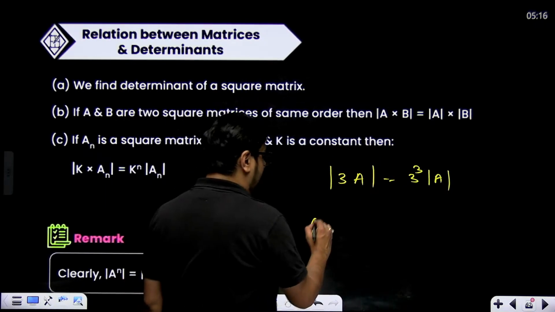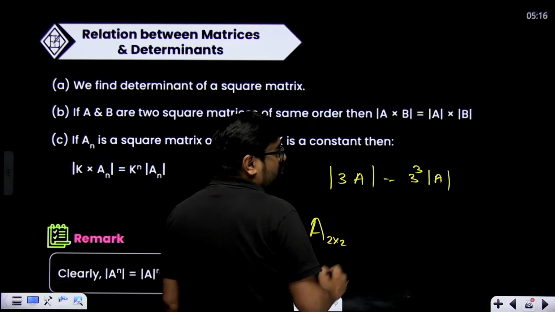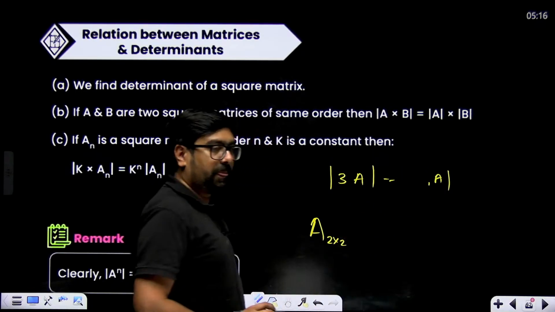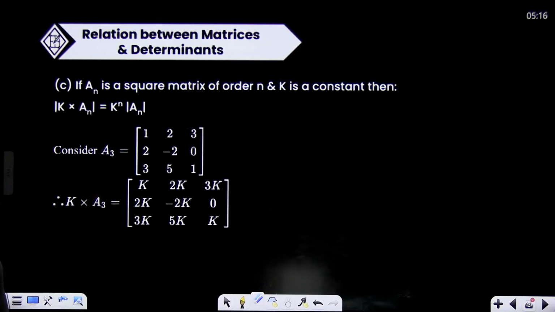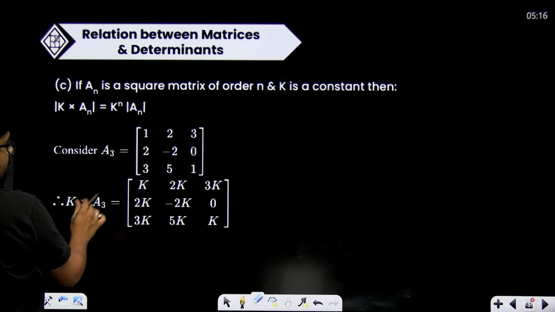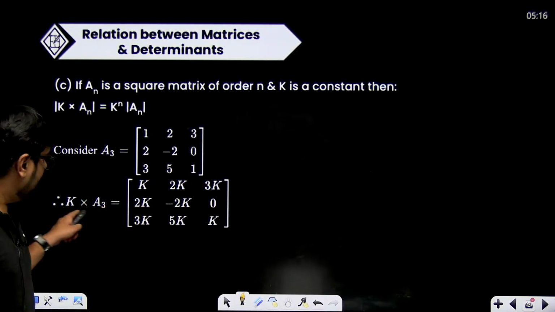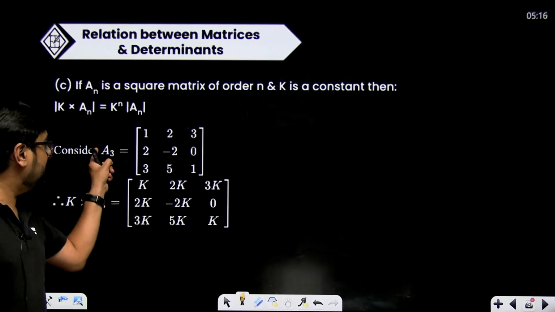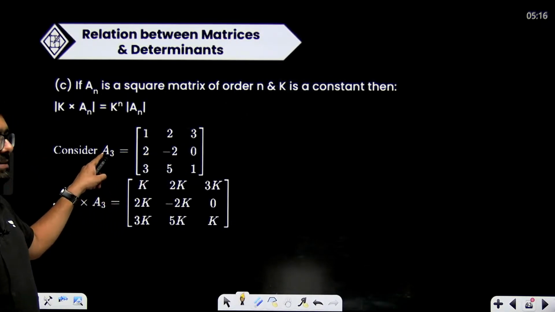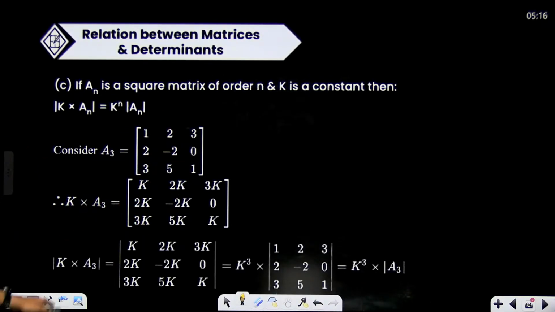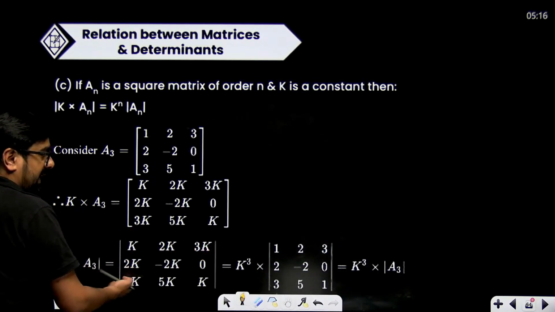If A is 2 cross 2, then in that case 3 to the power 2 will come out. Remember this. For example, you can see over here A3, K multiplied with A3. If I am multiplying K in matrix A3, A3 means 3 cross 3 order, and then if I am taking determinant, then in determinant we take out common row wise.